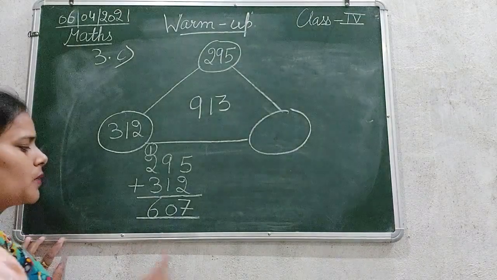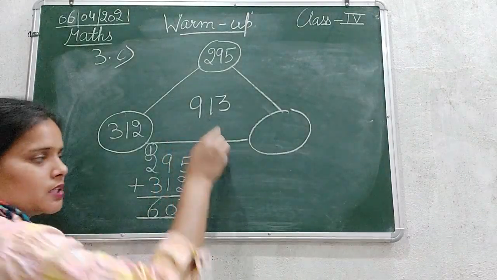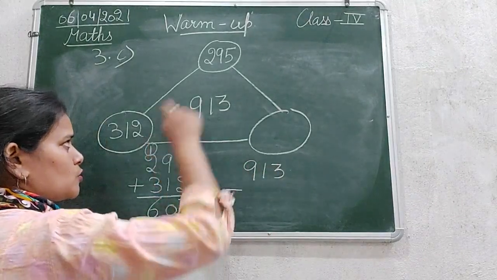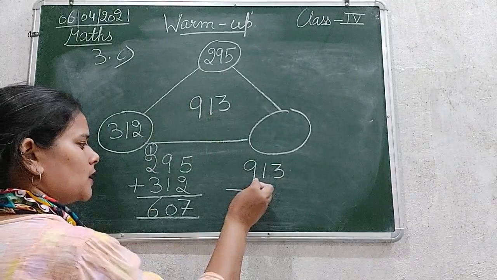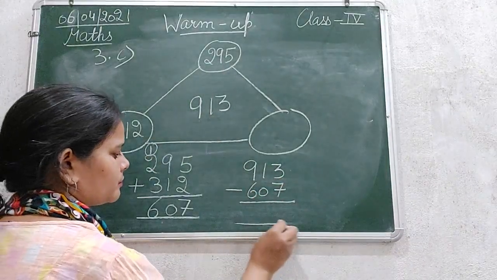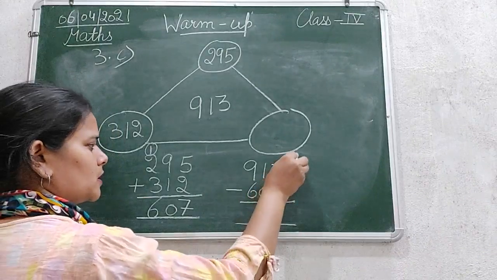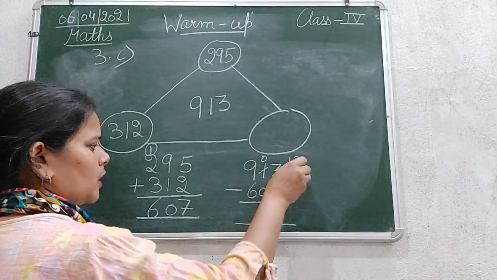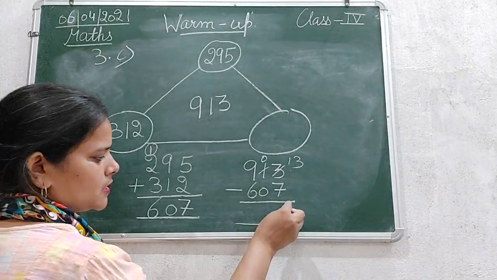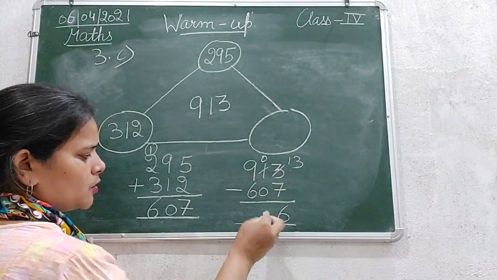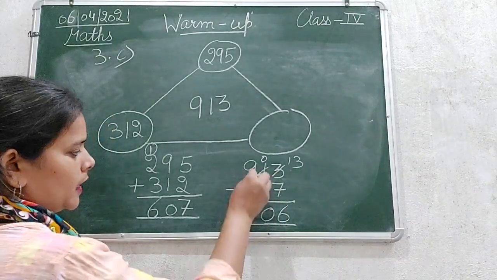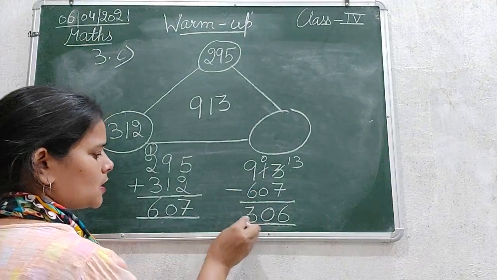So now you can subtract 607 from 913. So 913 minus the total of these two numbers, that is 607. 13 minus 7, that will be 6. 0 minus 0, 0. 9 minus 6 is 3.